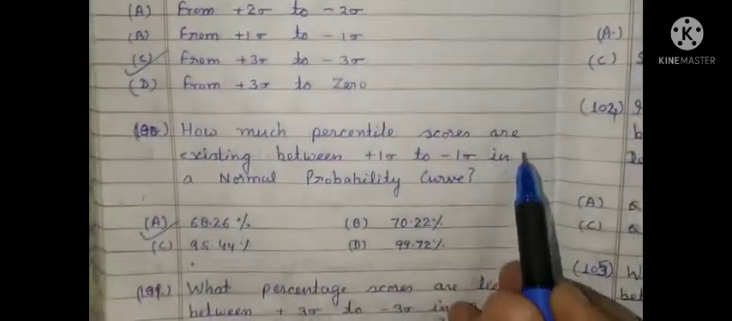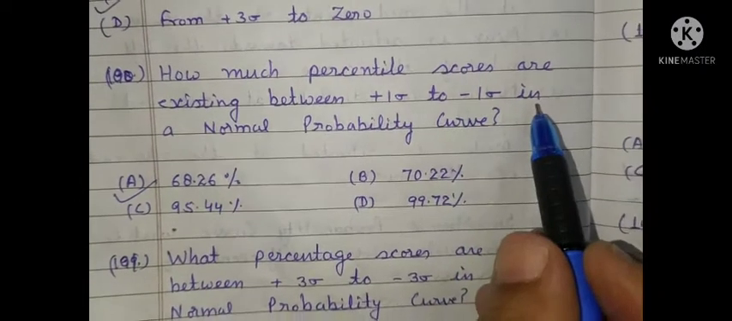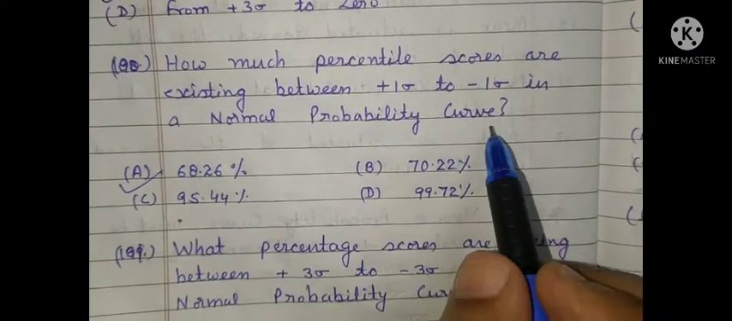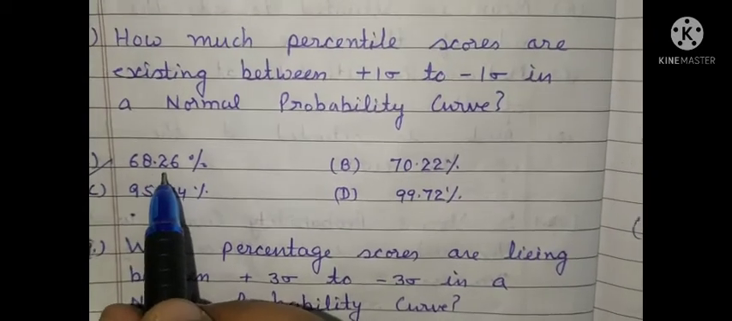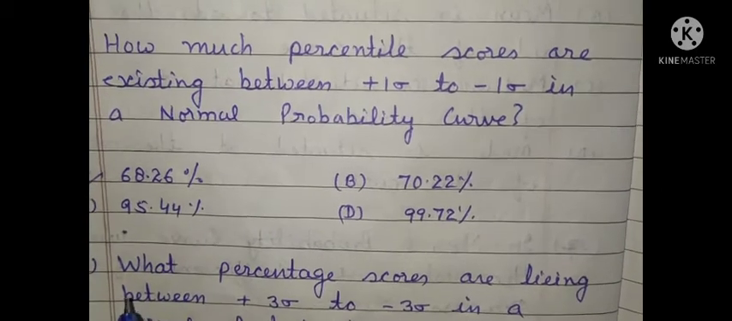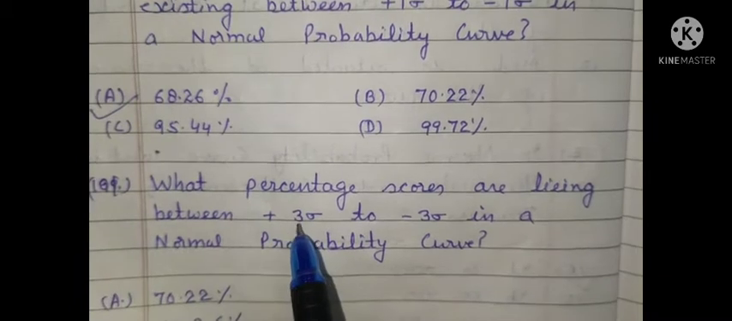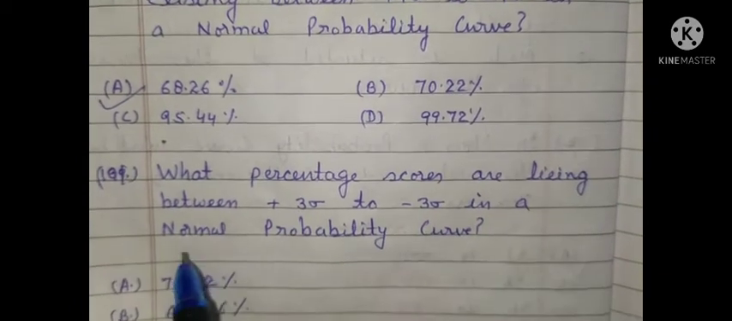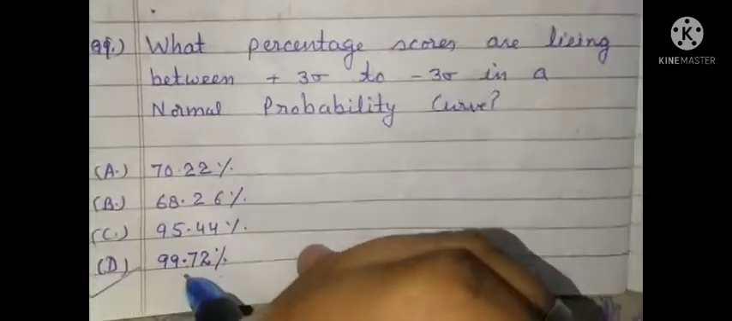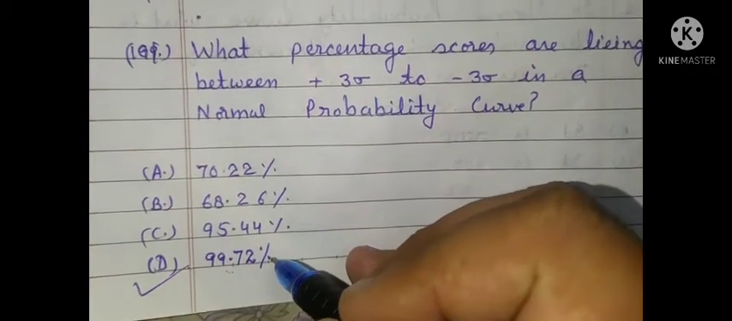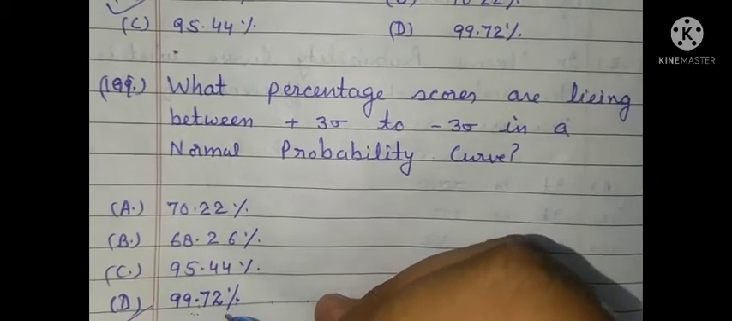How much percentile scores are existing between plus 1 sigma to minus 1 sigma in a normal probability curve? The correct answer is 68.26%. Next question. What percentage scores are lying between plus 3 sigma to minus 3 sigma in a normal probability curve? The correct answer is 99.72% scores are lying between plus 3 sigma and minus 3 sigma.